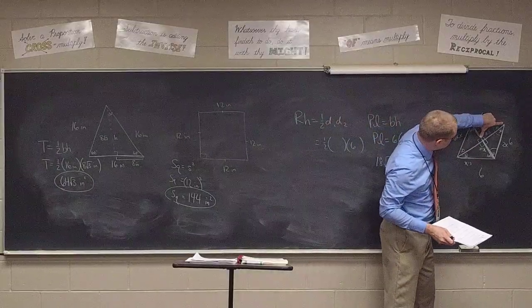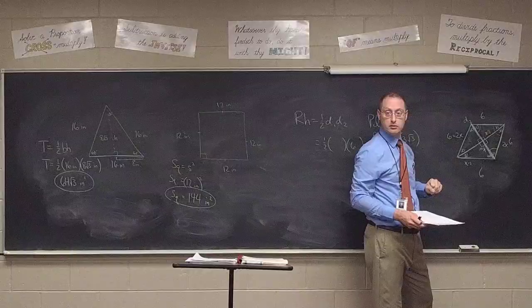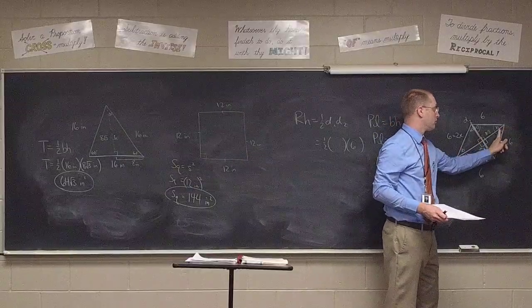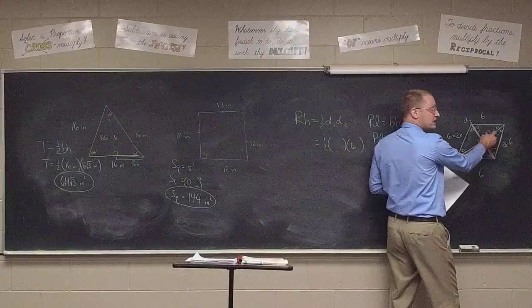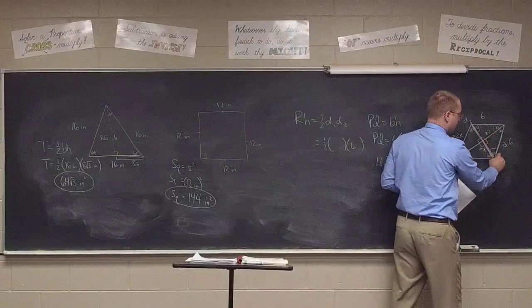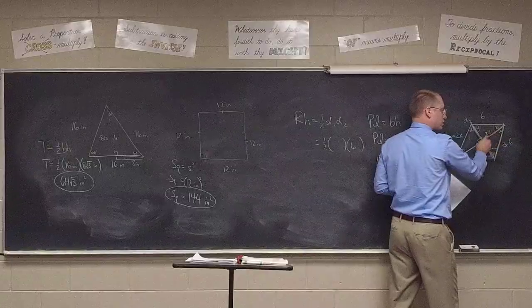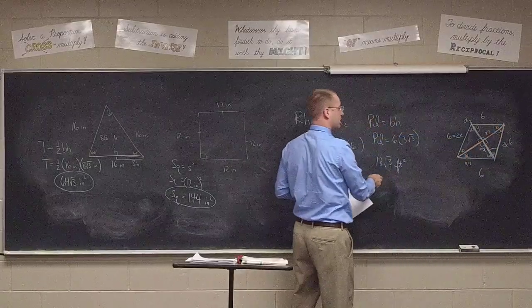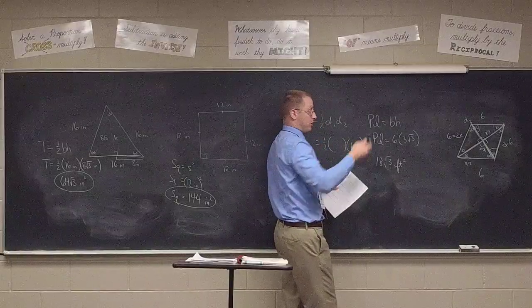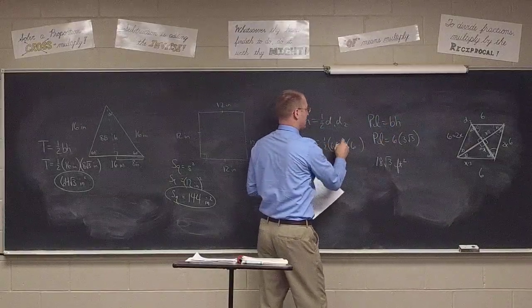Then how big is this piece? 3 times the square root of 3. It's opposite the 60. It's the x square root of 3. So this is 3. That's 6. That's 3 square root of 3. Which means the whole diagonal is 6 times the square root of 3. Right, 3 square root of 3 and 3 square root of 3 give me 6 times the square root of 3.